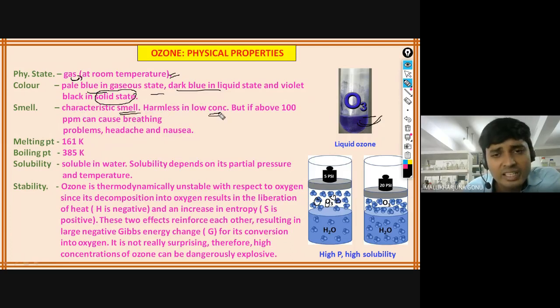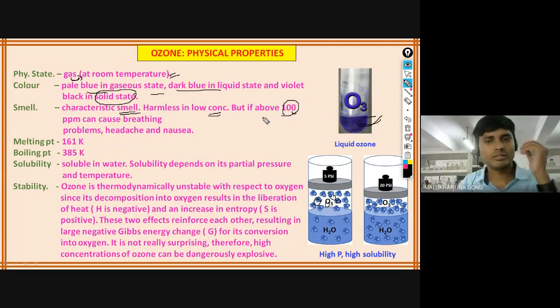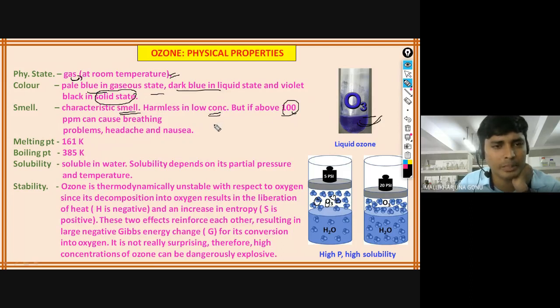Harmless in low concentration. If it is 1% or 0.5%, nothing will happen. But if it is more than 100 ppm, it causes breathing issues. So 100 ppm is a very, very small quantity. Below 100 ppm, nothing will happen. If it is more than 100 ppm, breathing issues and headache, all these problems will be there. Melting point is 161 Kelvin and boiling point is 385 Kelvin.